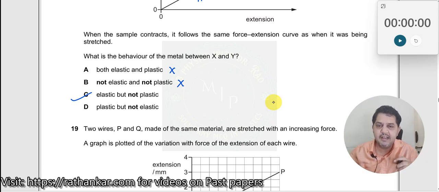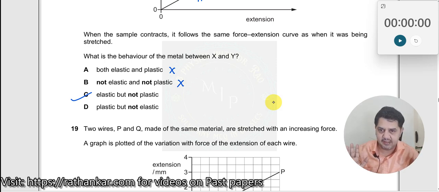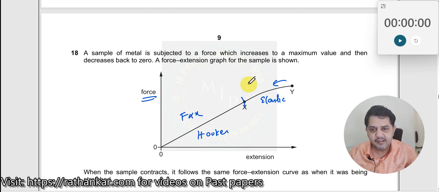Plastic means it loses its conformation, and when you remove the load, it remains as such only. So this might happen somewhere over here, and when you remove the load, it might come like this. Therefore, that is not happening, and hence C is the right answer.